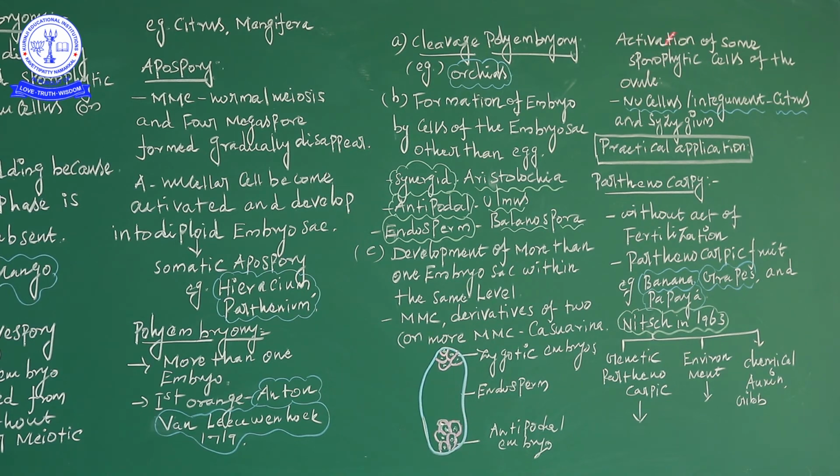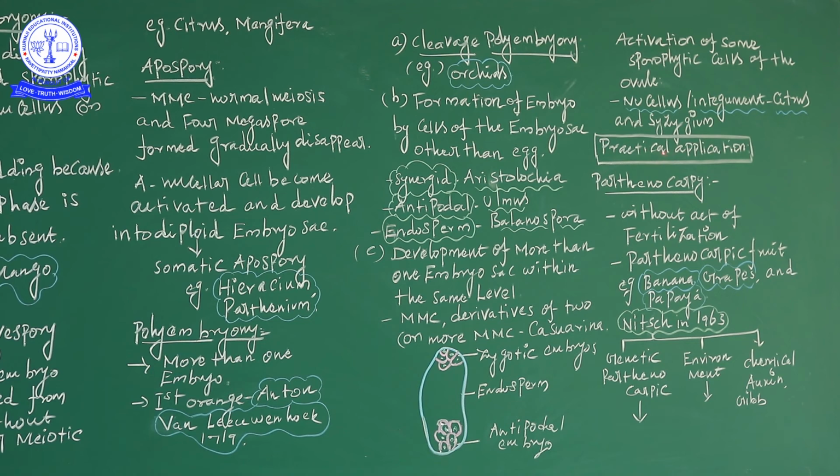And then activation of some sporogenous cell of the ovule nucellus. What is the ovule? The ovule forms the seed. Okay, ovule forms the seed, and ovary forms the fruit. And then nucellus and integument: the examples are Citrus and Syzygium.